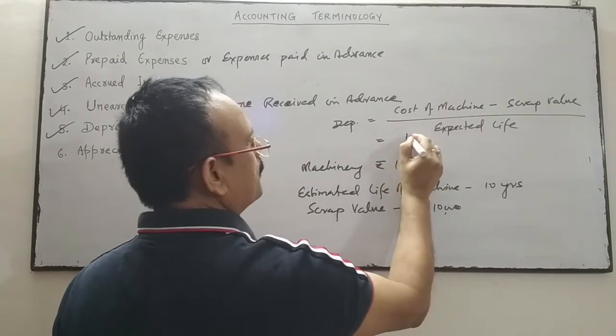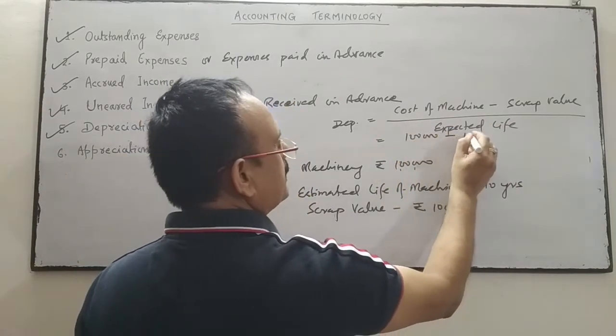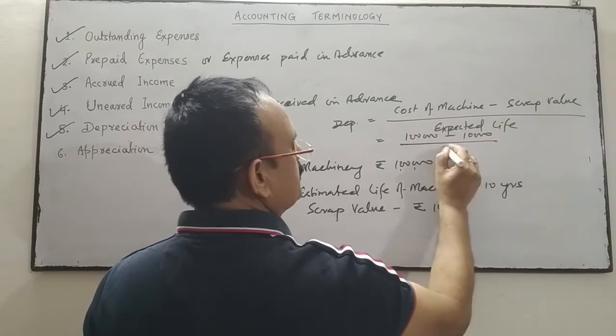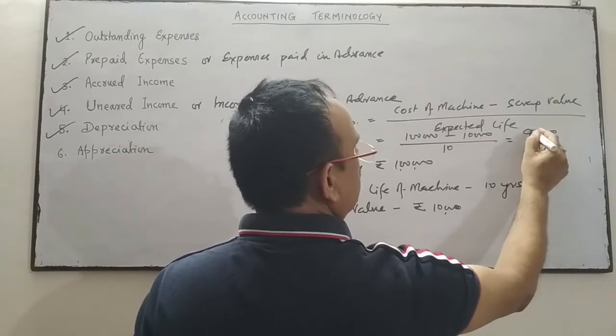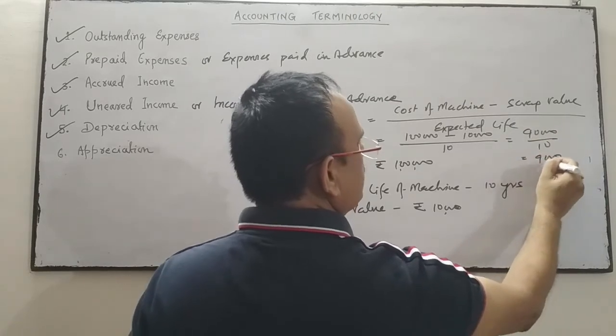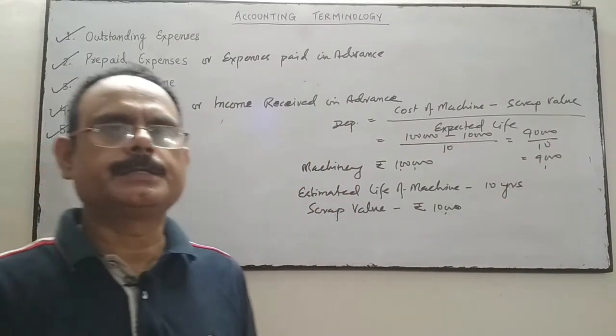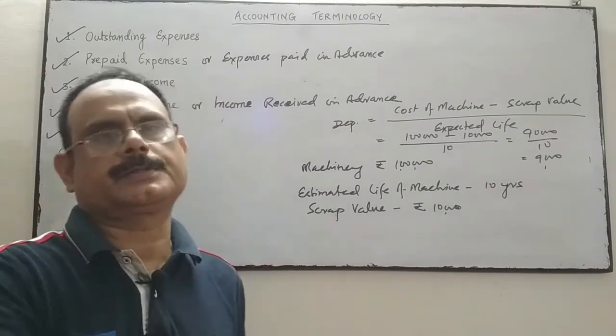So the cost of machine is 1 lakh, scrap value is 10,000, expected life is 10 years, so 90,000 upon 10, so it is 9,000. It means value of machinery is decreasing every year by 9,000.